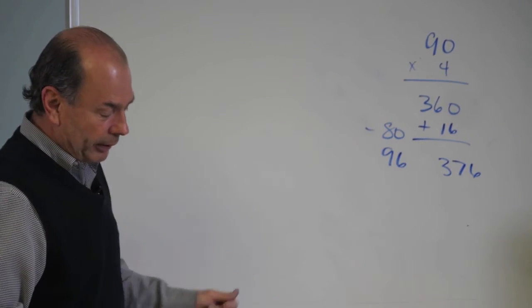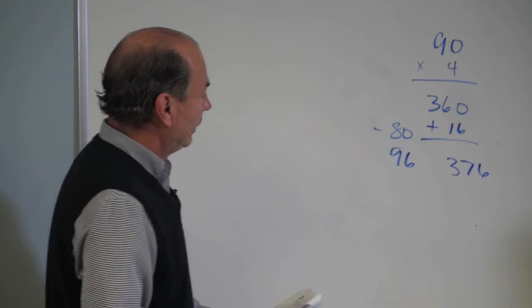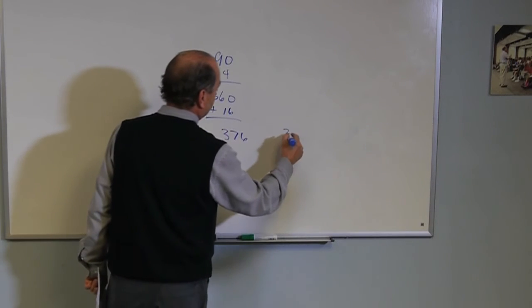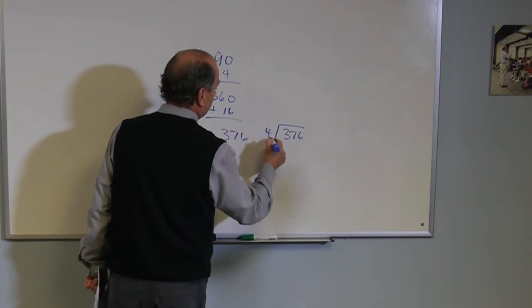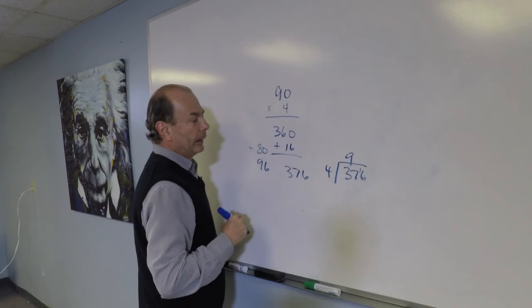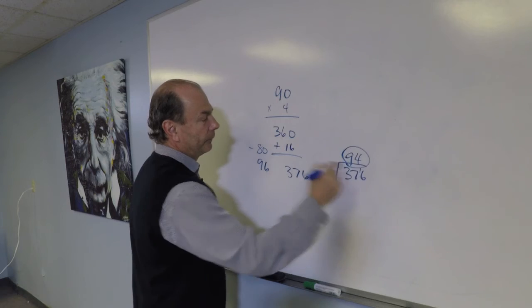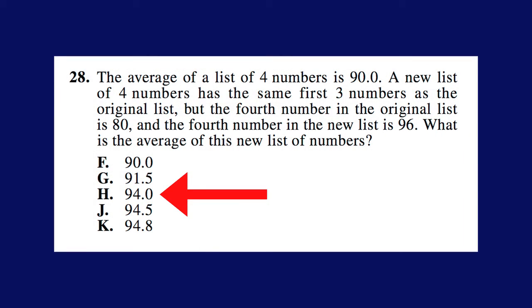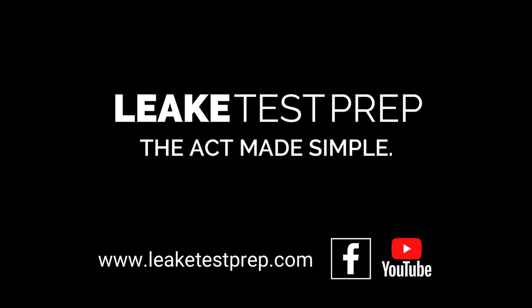And now the question is, what is the average of this? What is the mean of these 4 numbers that add up to 376? So it'd be 376 divided by 4. 9 times 4 is 36, 1 left over. 4 times 4 is 16, and that's the answer. Okay, 94.0, which was H. Okay, number 29.